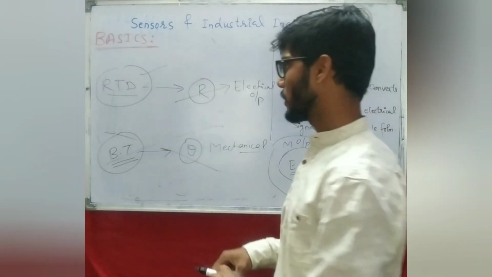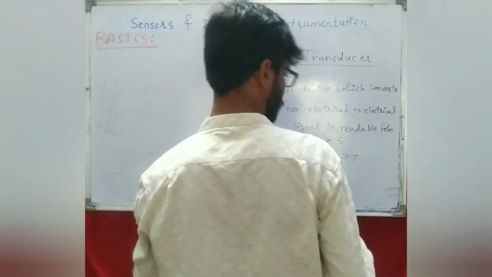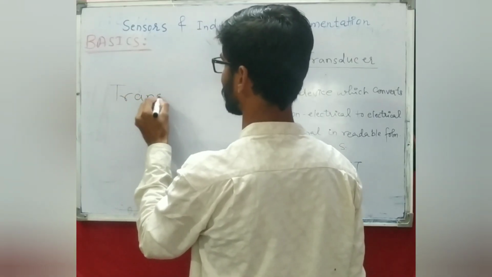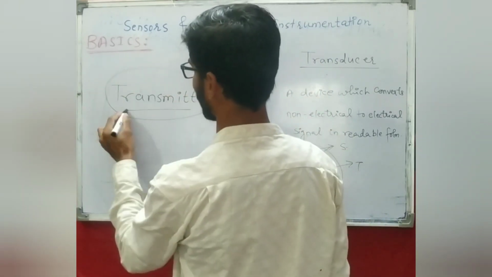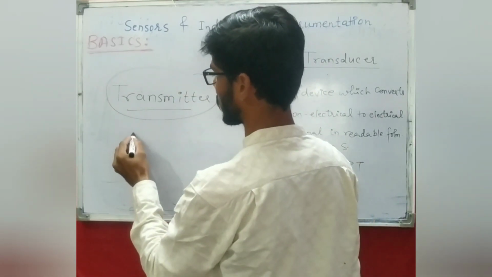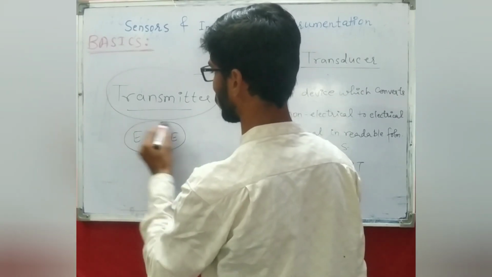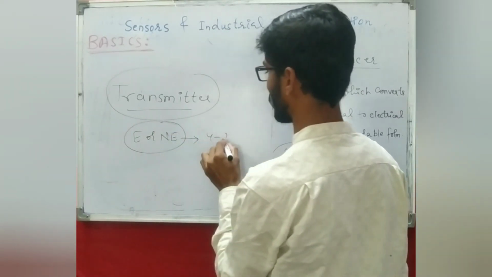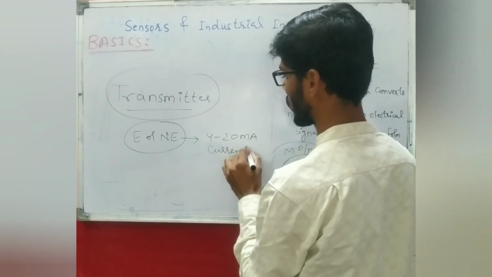Another important terminology is the transmitter, where students get confused. The transmitter is a device which converts either an electrical or non-electrical quantity into a 4 to 20 milliampere current signal.